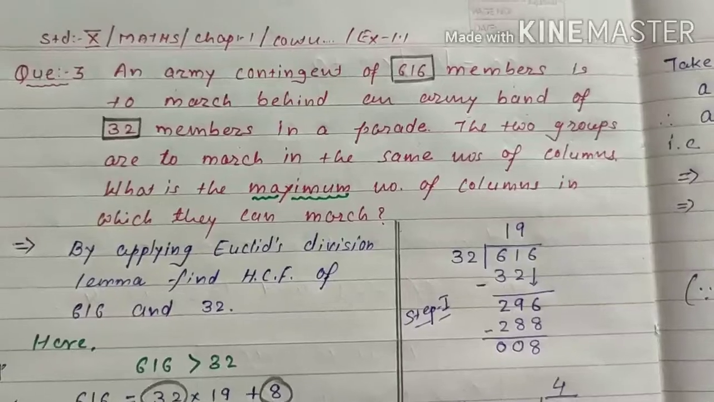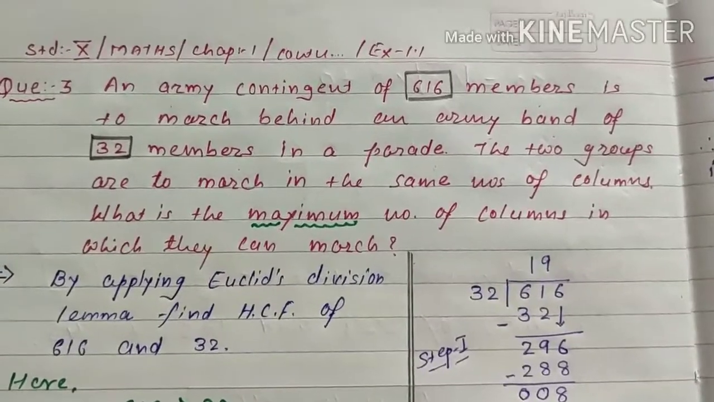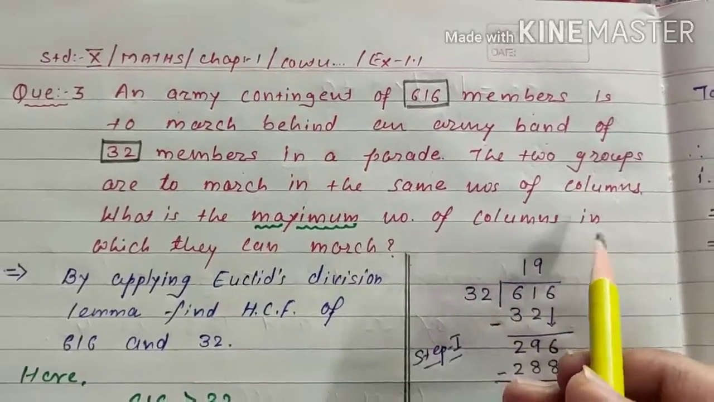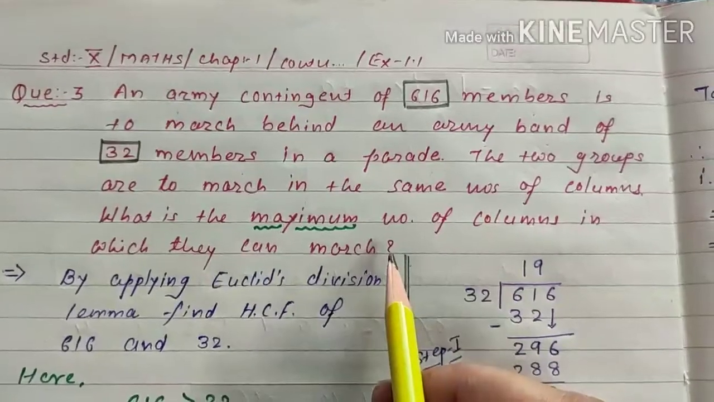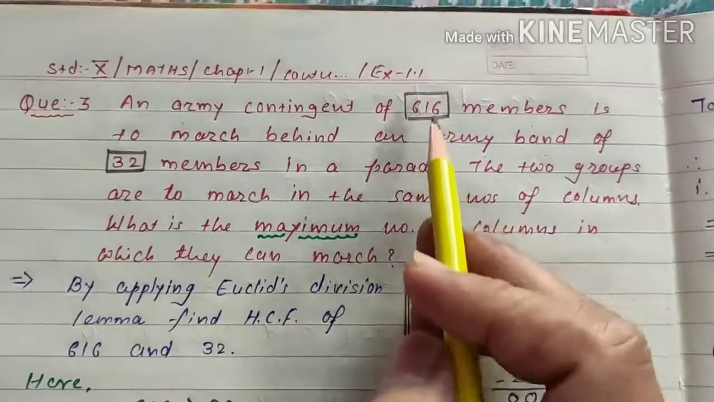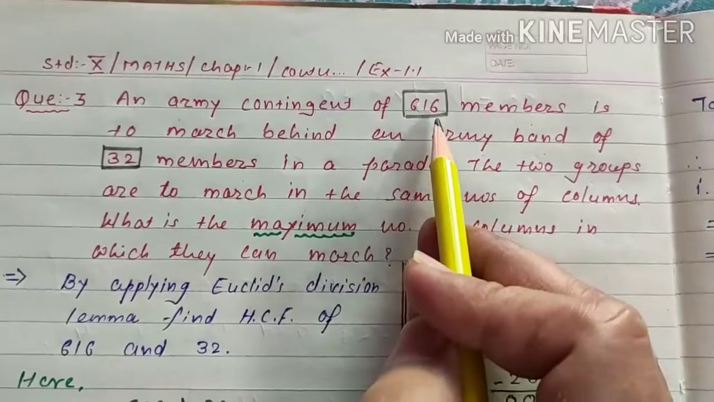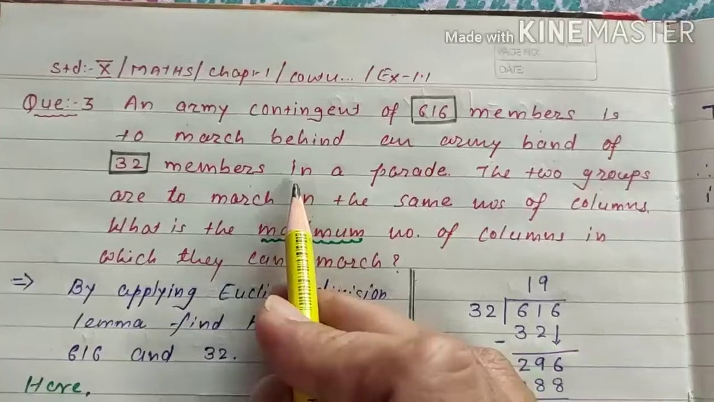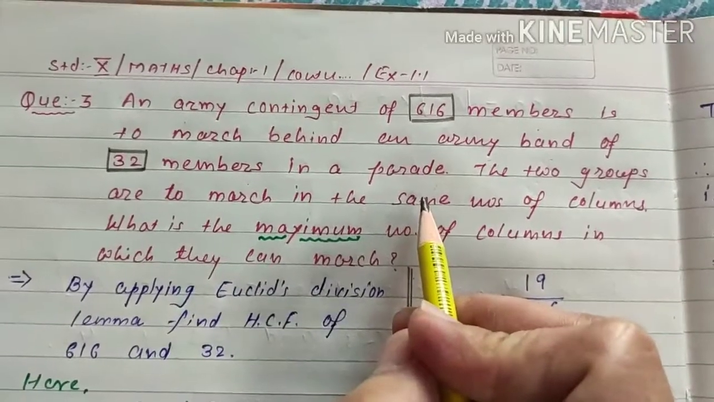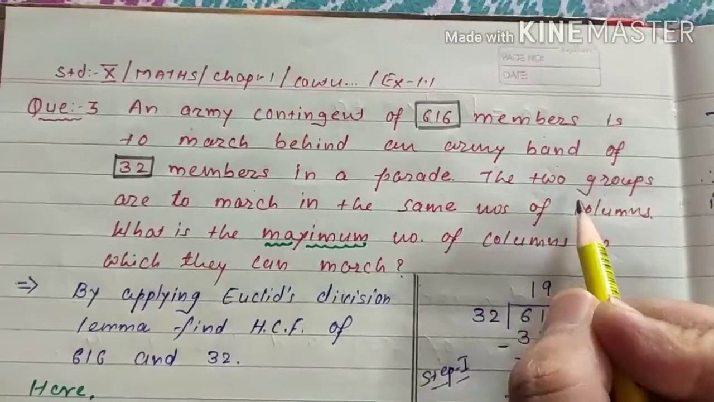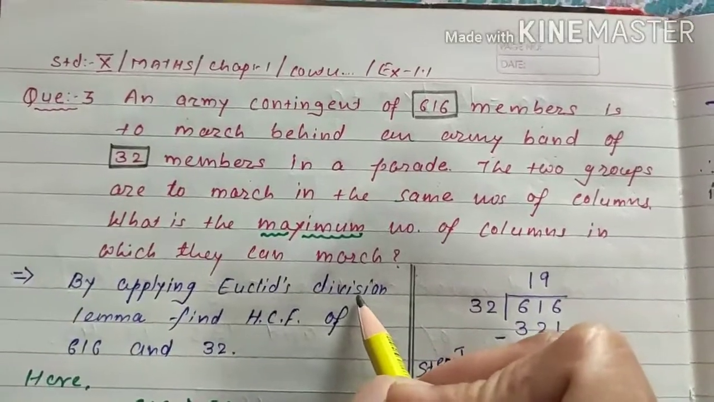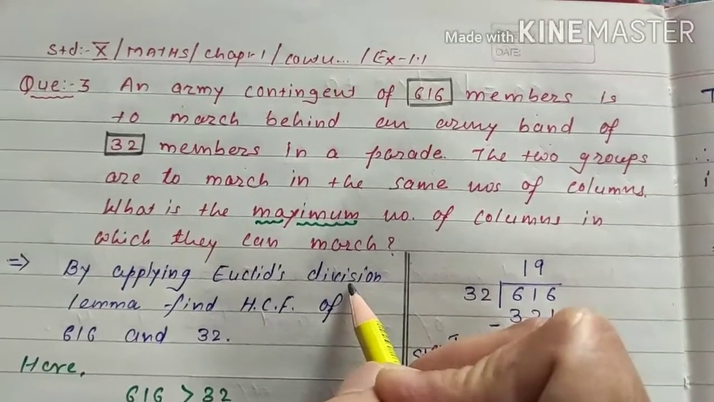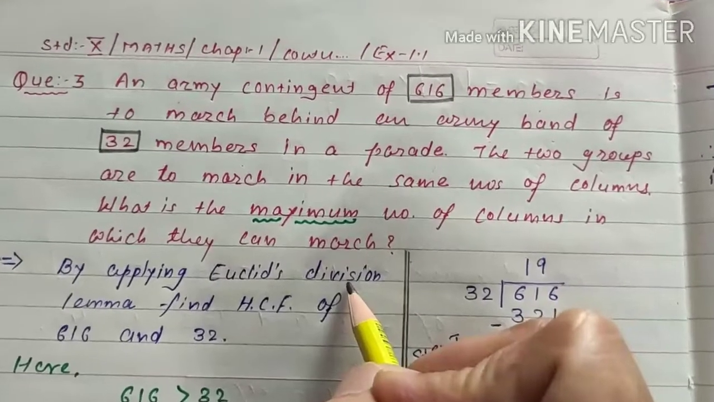So here, dear students, you understand that we need the maximum number of columns in which they can march. It means that the total members are 616, and the army band of 32 members is in the parade. The two groups must be the same, the number of columns must be the same. It is just like our march past during Republic Day and Independence Day.